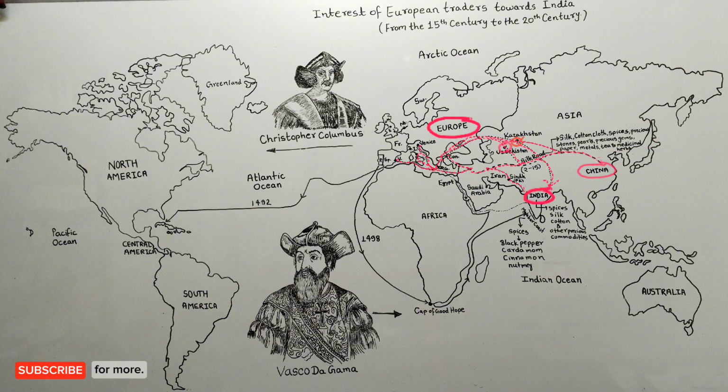Also, friends, this route was very famous for the exchange of cultural ideas, because European traders used to come from Europe to India, China and Central Asia for trade. Along with European traders, the culture and cultural ideas of their countries also came here. And when they went back to their country, they took the cultural ideas of India, China and Central Asia with them. In this way, this route was also very famous for the exchange of cultural ideas. Friends, since at this time silk was the most exported thing from China, that is why this route was called the Silk Route or Resham Marg. It existed from the 2nd century BC to the 15th century.